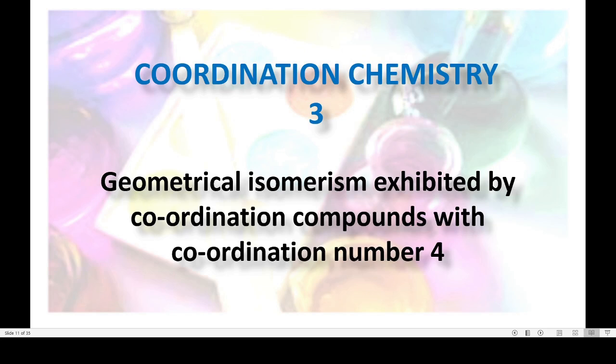Dear students, welcome to the next part in coordination chemistry. So in this session I am going to take some points on geometrical isomerism exhibited by coordination compounds with coordination number 4.